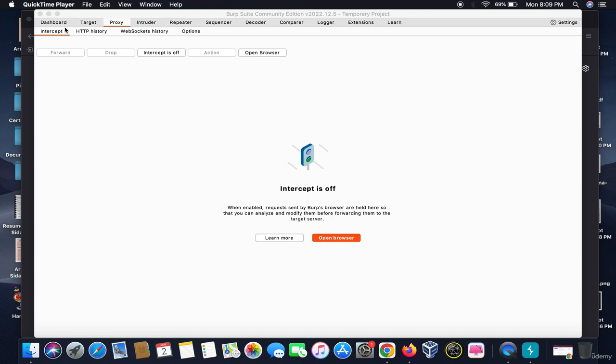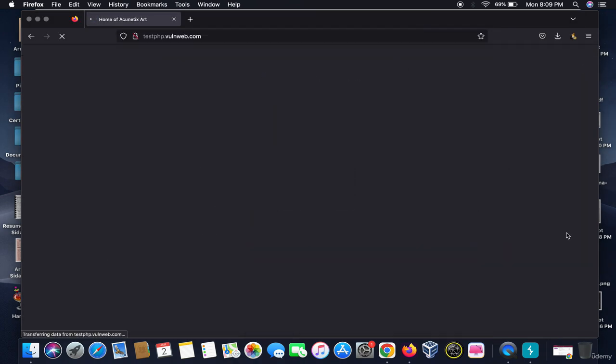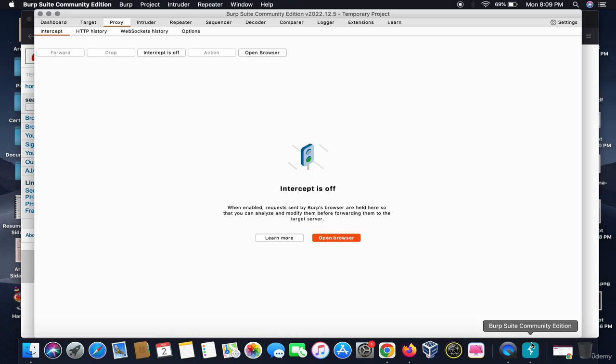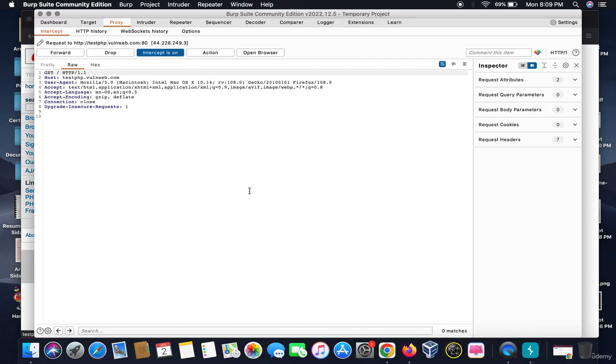So this is the intercept tab. When we click on proxy, then go to the intercept section, here you can intercept all the traffic. Let's say, let me go to a test website, testphp.vulnweb.com. Got it? Once I turn the intercept on, I refresh this page.